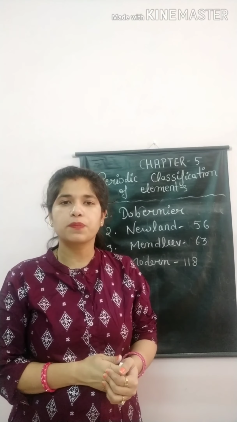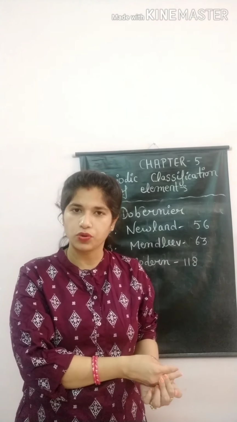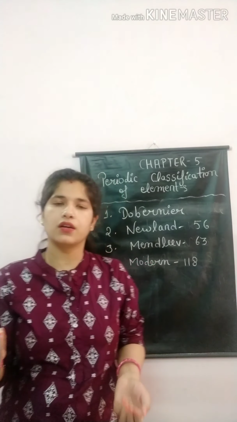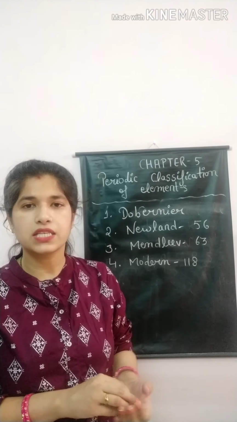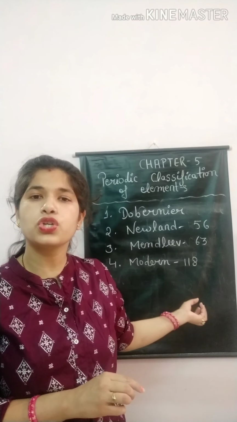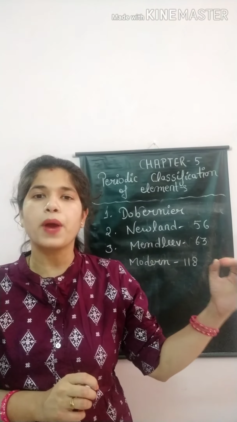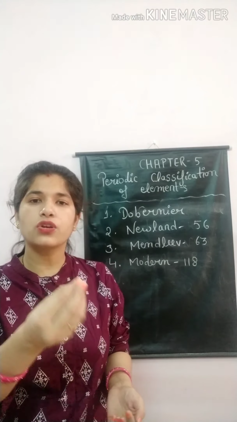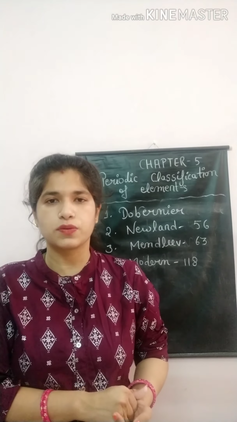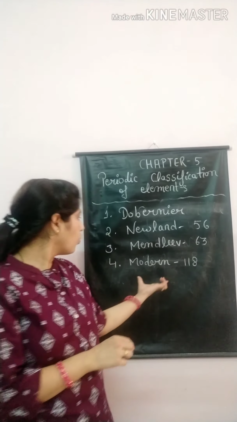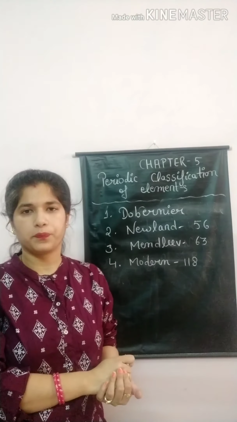He also explained why elements with the same properties are kept in the same group, and elements with different properties are kept in a different group. As well as, he also explained the position of hydrogen. Hydrogen's position is at the top of the periodic table because hydrogen's properties match with alkali metals as well as halogens. And the modern periodic table is easy to remember.